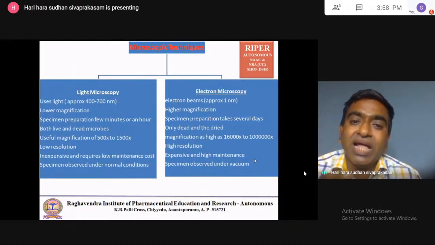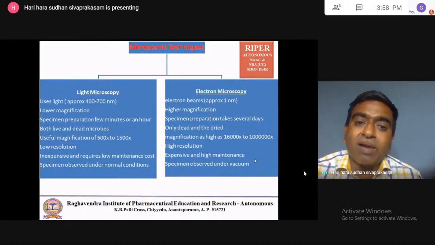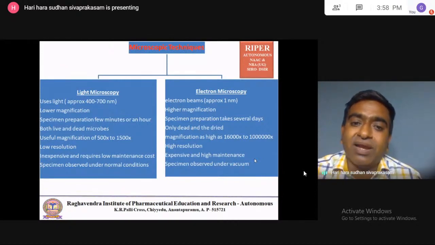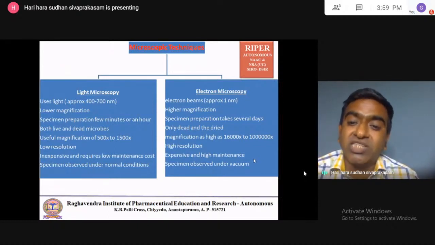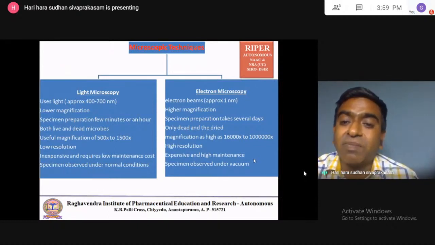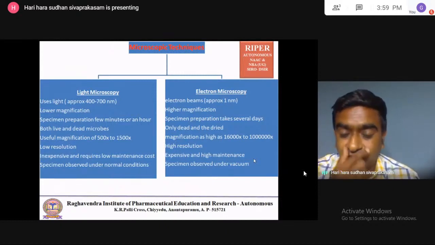For example, take a rubber ball or a balloon kept in the normal environment, and the same balloon kept in a vacuum. Because of the suction of the air, structural changes happen and the elasticity of the rubber or balloon will increase. Like that, cell elasticity will change. So the original structure of the organism cannot be studied in electron microscopy. That is a drawback of electron microscopy.